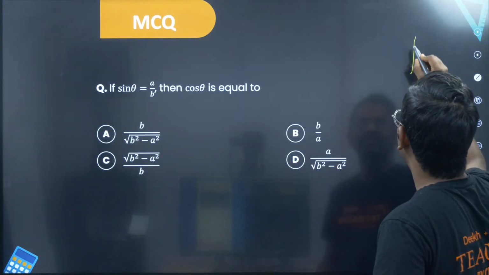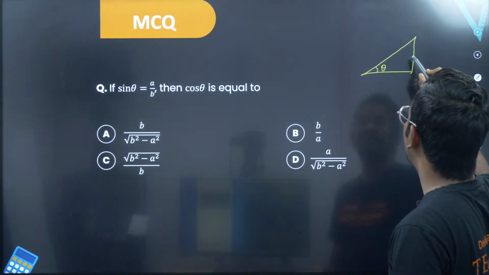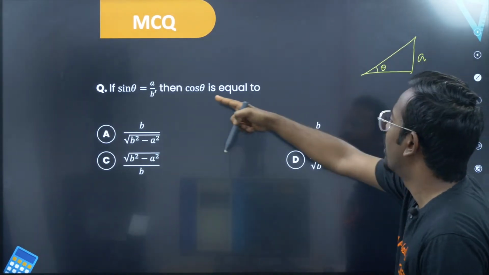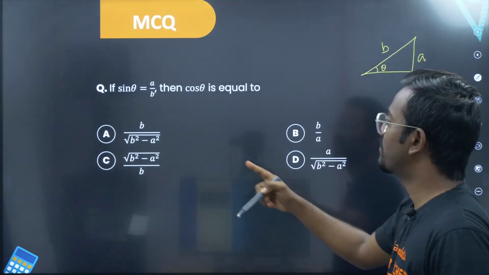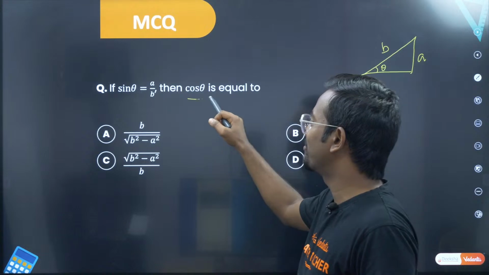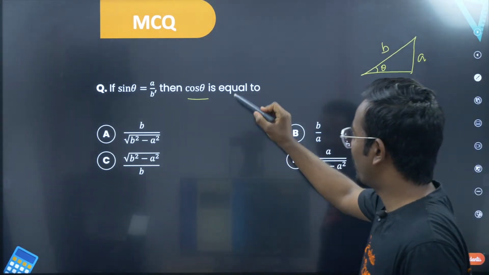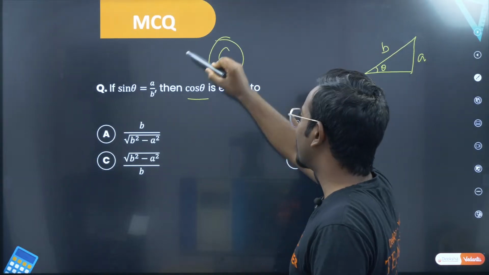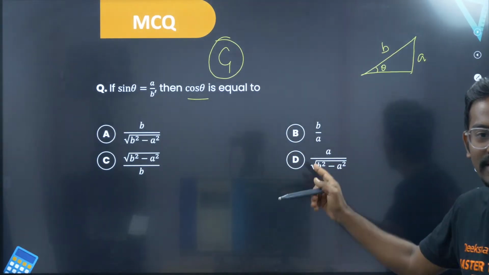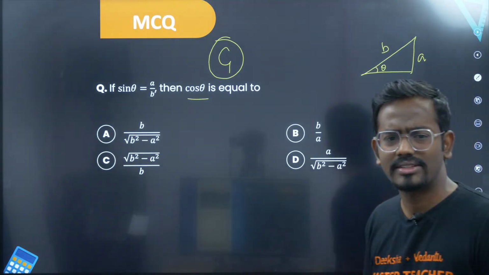So you have a right angle triangle. So this is theta. For sin theta, opposite side is A and hypotenuse side is B. So they have given sin theta to be A by B. See, you need to get what is cos theta from here, right? This is cos theta. So clearly this is a question on category 1, where the question is asked on trigonometric ratios.